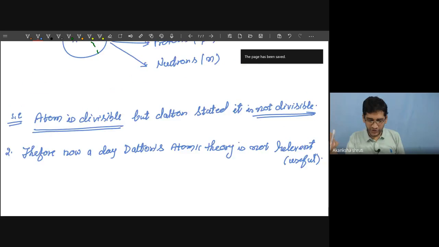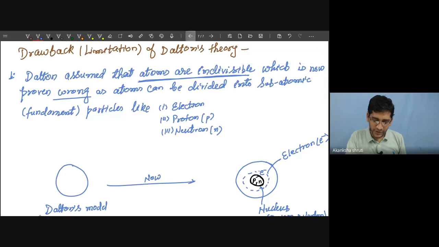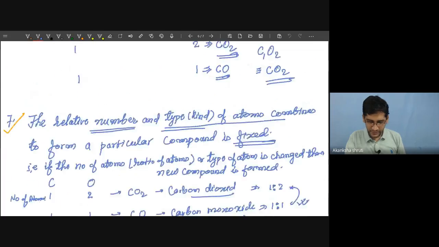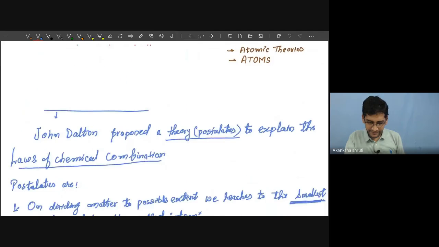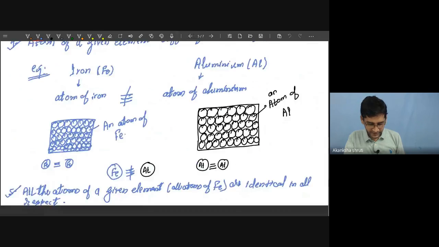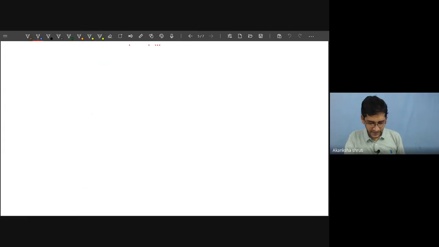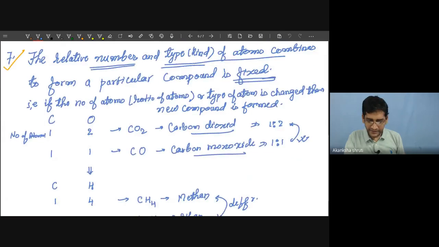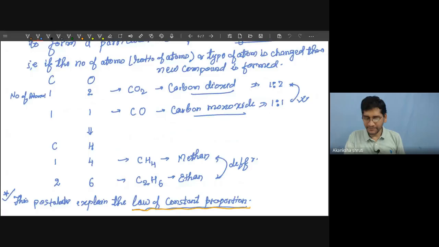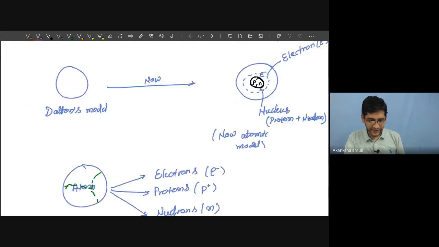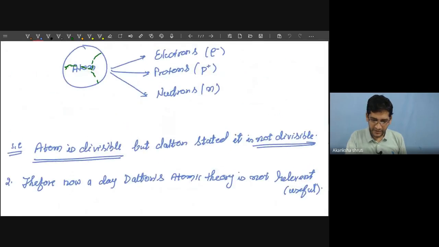It is very important and questions are asked. So all these seven postulates are equally important. Drawbacks are equally important. Dalton assumed certain things to explain the law of conservation of mass. The assumption was that atoms are indivisible. He assumed that atoms combine in fixed ratios or simple whole number ratios, and that particular kinds of atoms only combine, to explain the law of constant proportion. So the seven postulates were very important, and this was the drawback.